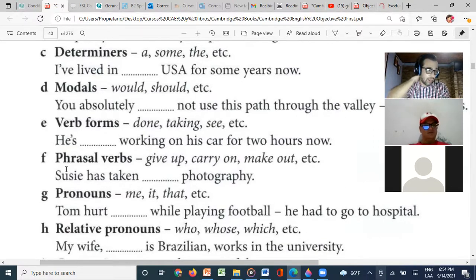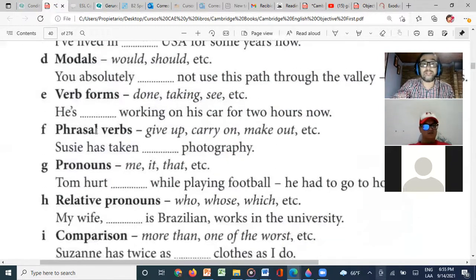Now, verb forms like done, taken, seen, etc., right? For example, this one is easy also. We don't need to use these ones, right? Maybe it's another one. But just a verb form, maybe here. He's been working on his car for 2 hours now. Correct. He's been working, right?